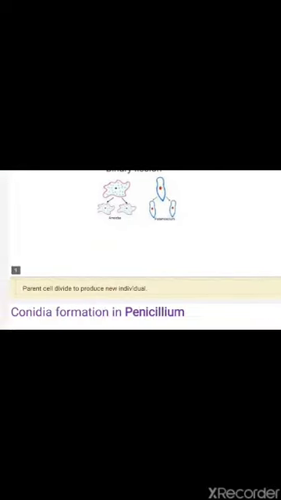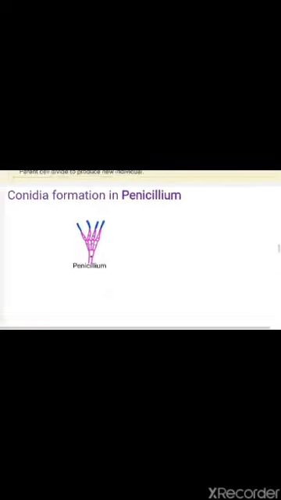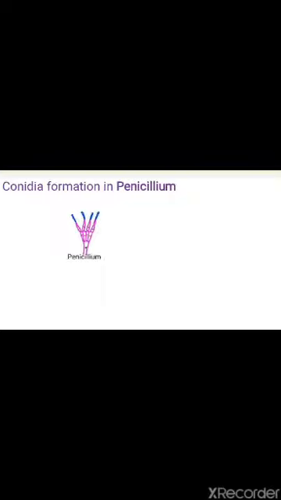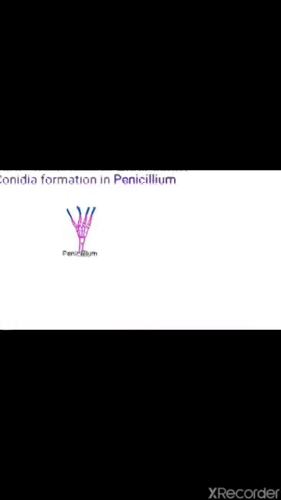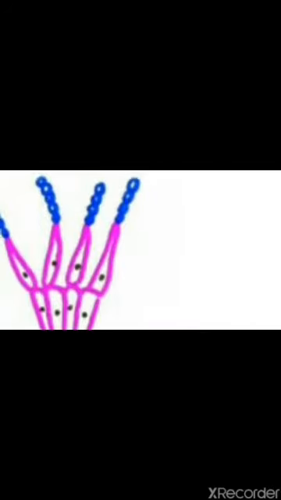Binary fission most probably takes place in amoeba and Paramecium. Another mode of asexual reproduction is Conidia formation in Penicillium. Penicillium is a type of fungi, and in this fungi very small non-motile spores are produced. Whatever is shown in blue is Conidia.